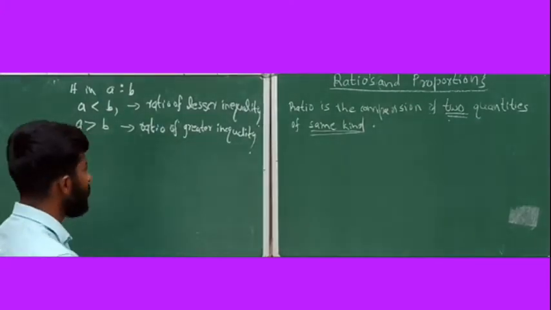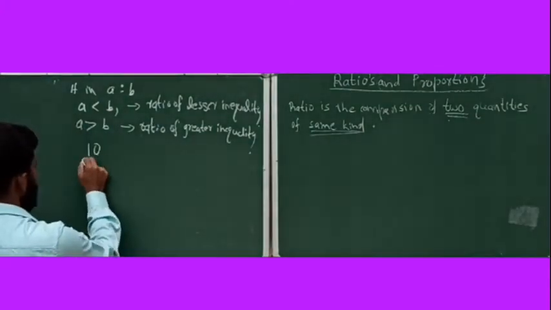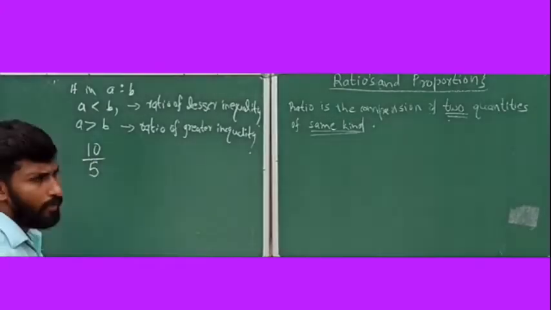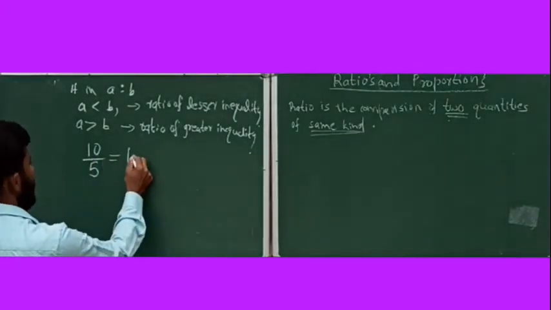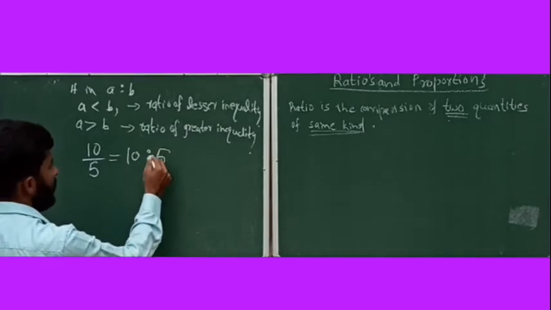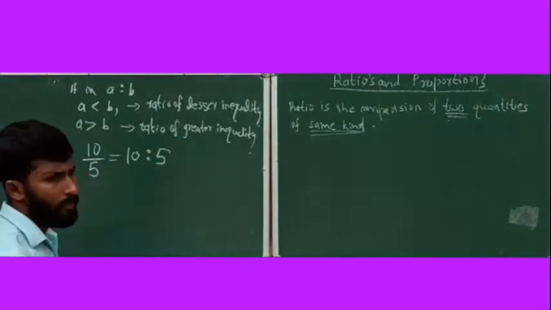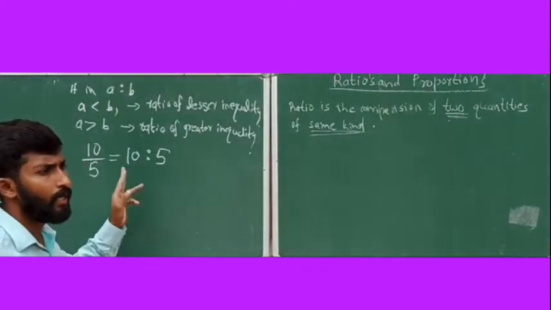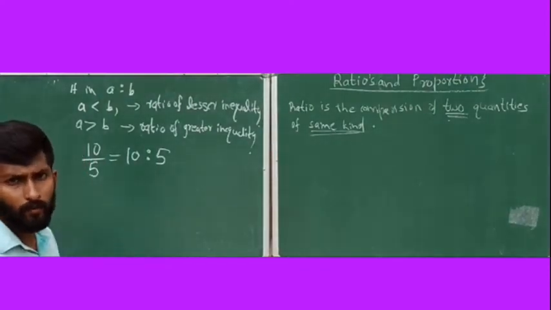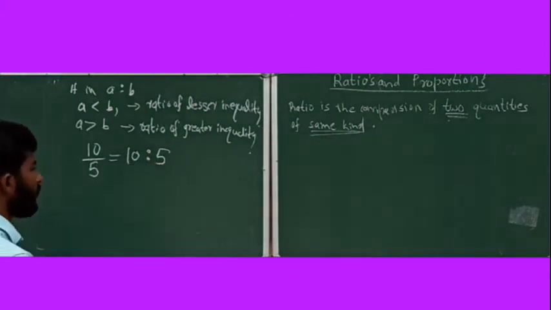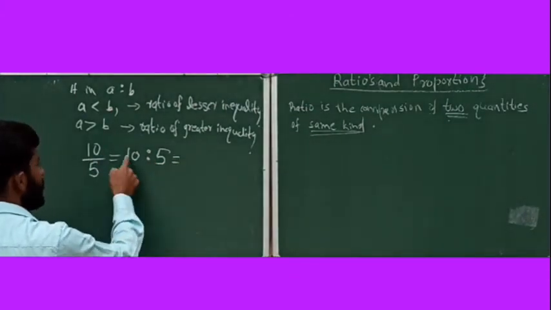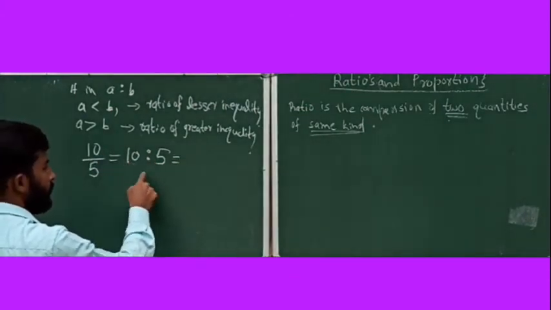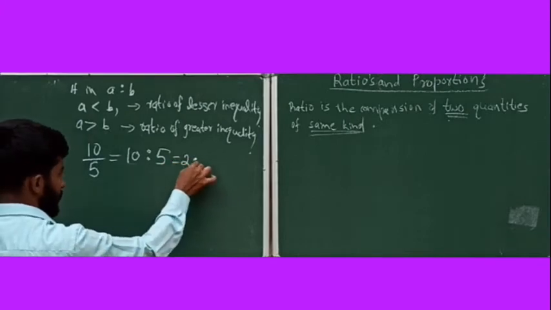Consider two numbers. I am taking 10 by 5. You can write it as 10 ratio 5. But here one important observation is, while writing the ratios, you need to write them in the simplest form. 10 ratio 5, dividing by 5 here, you will get 2 ratio 1.